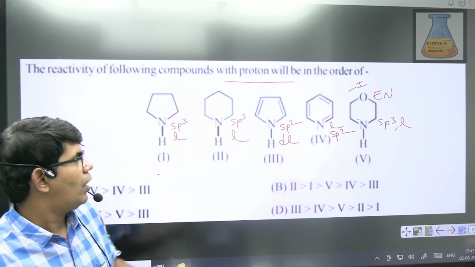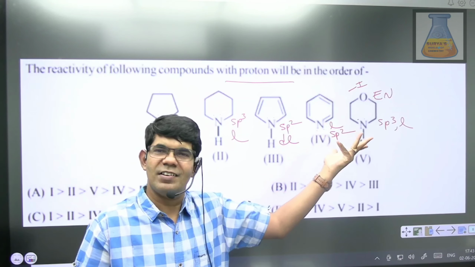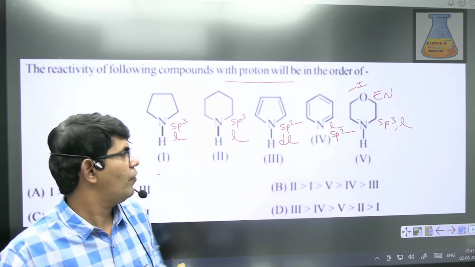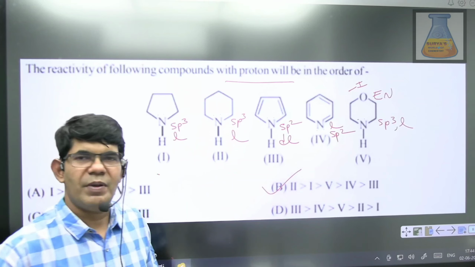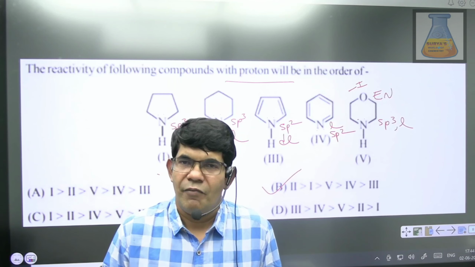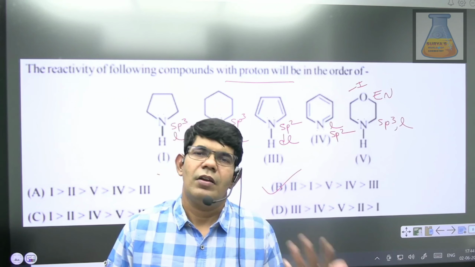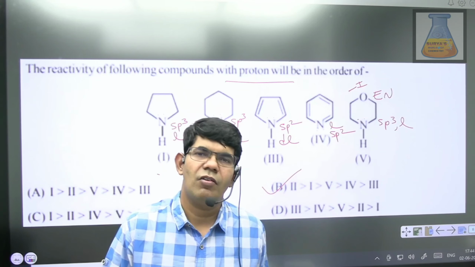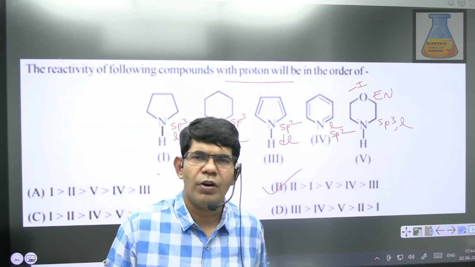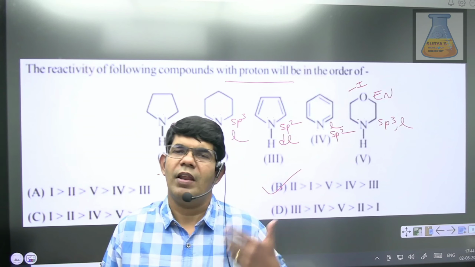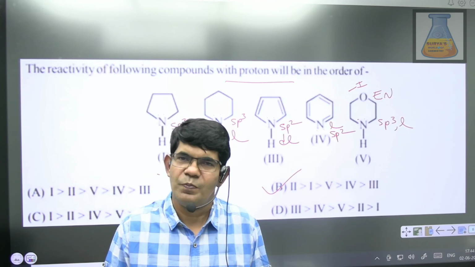then the fifth one. Out of 3 and 4, both sp2, this is delocalized and that is localized. So the answer is obvious. The fourth one will be the best one, followed by the third one. So the correct option will be 2. Without comparing sp2 or sp3 hybridization, or not considering the localization or delocalization effect, it will create a lot of confusion, students. If you take very good advanced books like Himanshu Pandey or MS Chauhan, you will have a lot of questions based on this. Chalo, let's move to the next one.